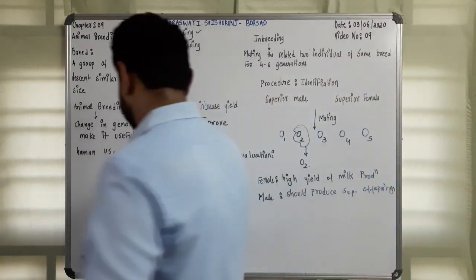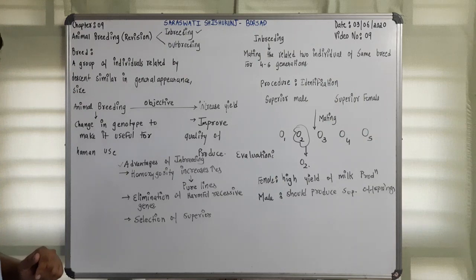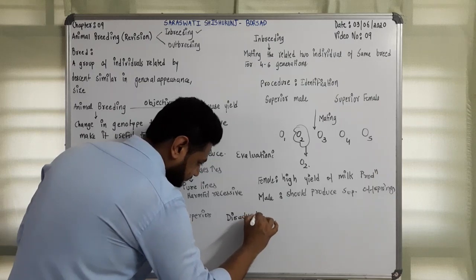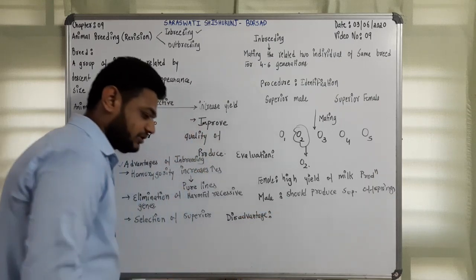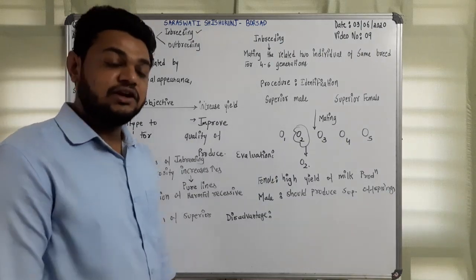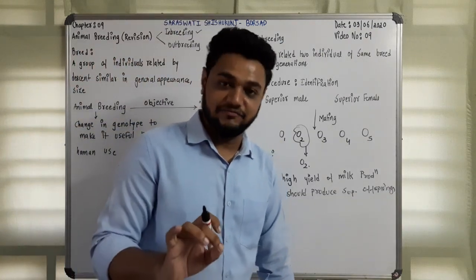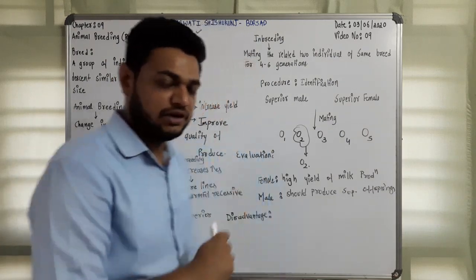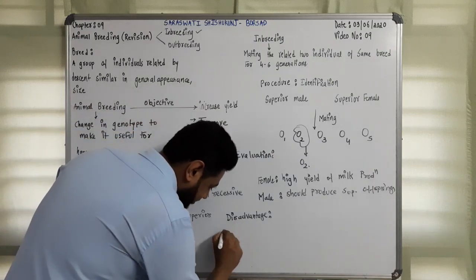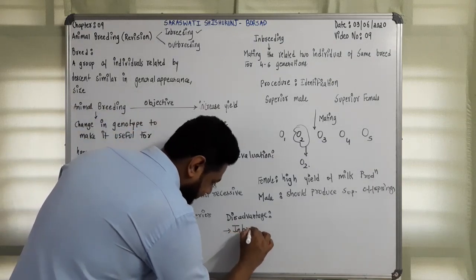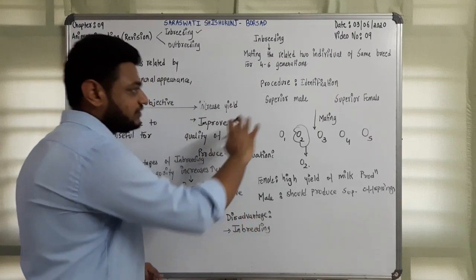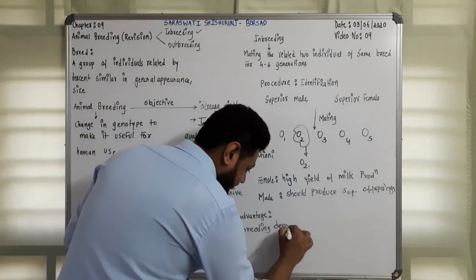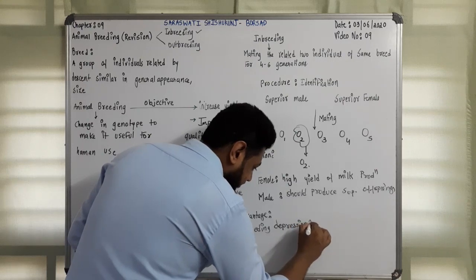Now what is the disadvantage and how can it be overcome? Continuous inbreeding results in inbreeding depression, that is, a decrease in fertility as well as productivity.